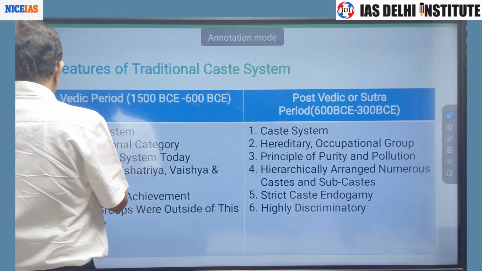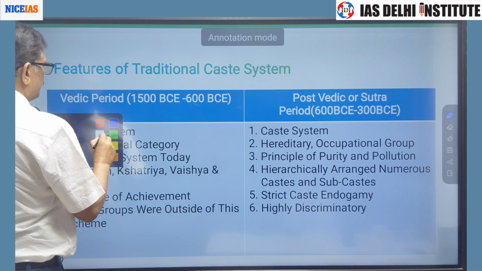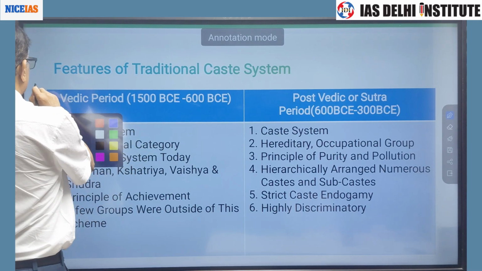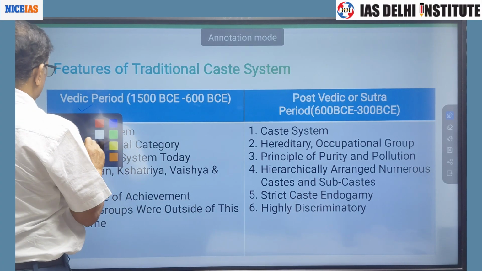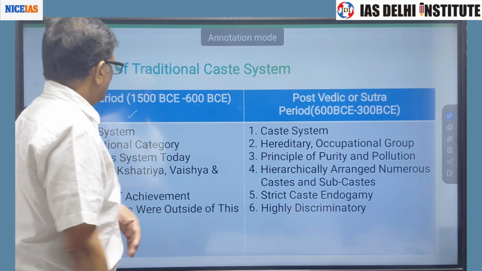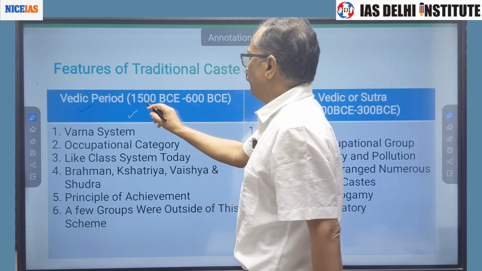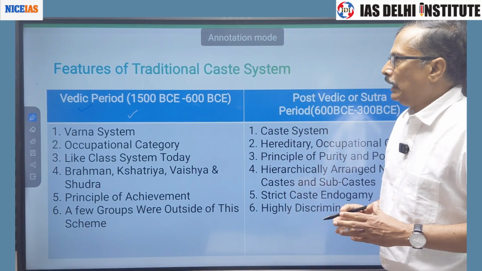First is the Vedic period, which comes from 1500 BC to 600 BCE.